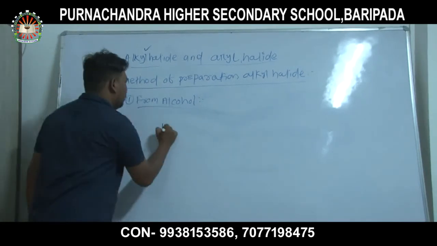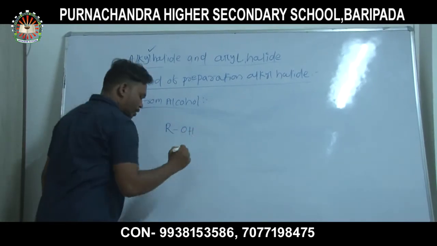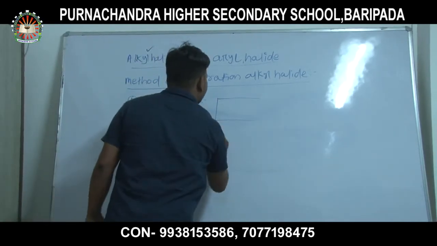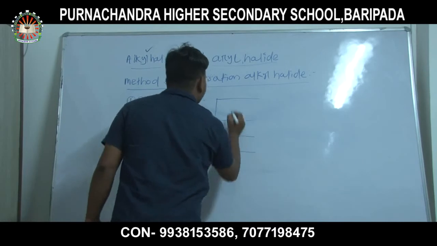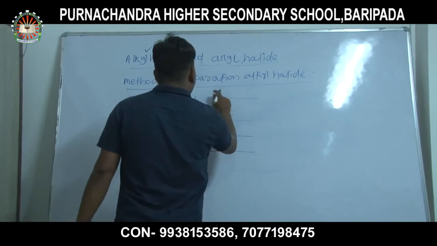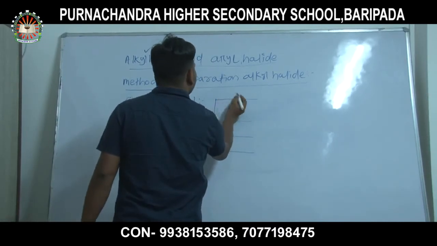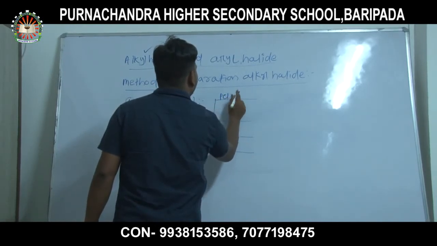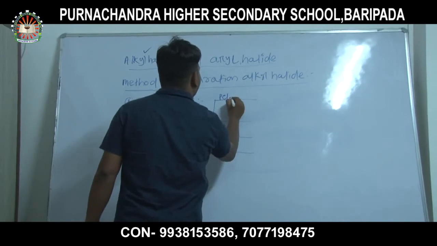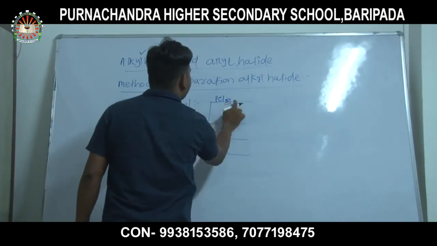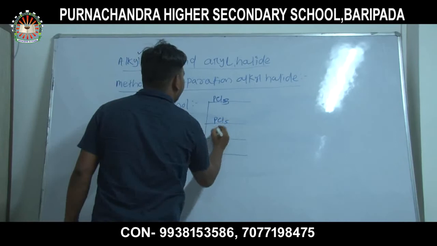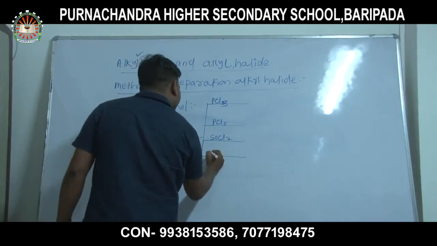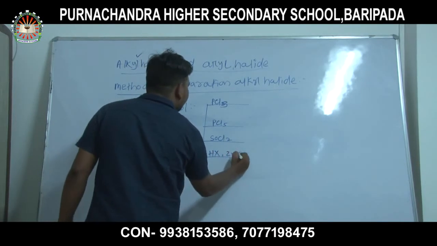Now I draw a diagram: when alcohol reacts with certain substances, alkyl halide and water form. PCl3, PCl5, SOCl2, HX in presence of ZnCl2.